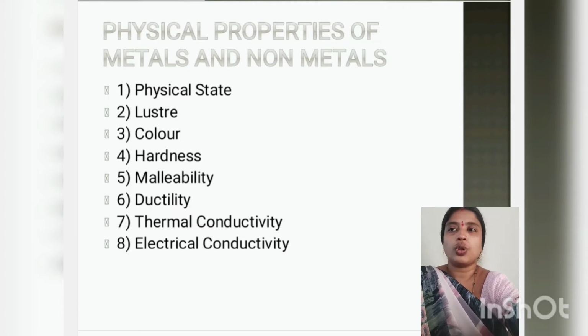Let us discuss the first physical property, that is physical state.